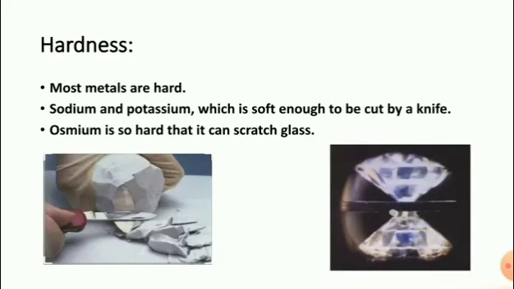Next property, hardness. Most metals are hard. Sodium and potassium are soft enough to be cut by a knife. Osmium is so hard that it can scratch glass.